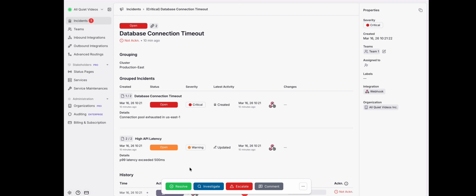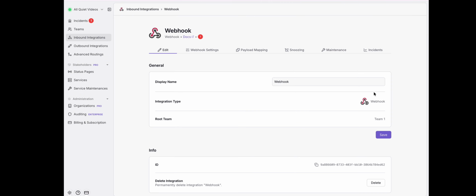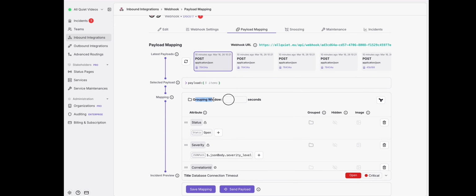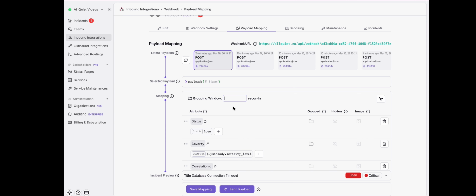This is where our grouping interval function comes into play. You can activate it by going to the payload mapping settings of your integration and select the grouping window field on top of the payload mapping section. If you, for example, want to say you only want to group within 1 hour after the first alert, you can set the grouping window to 3600 seconds.